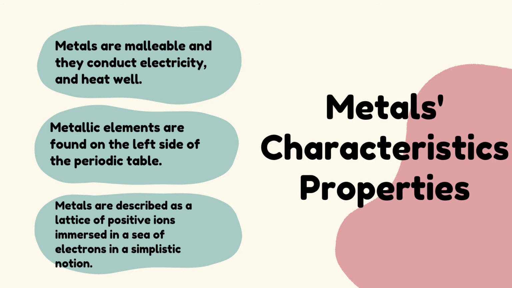Next, metals' characteristic properties. First, metals are malleable and they conduct electricity and heat well. Second, metallic elements are found on the left side of the periodic table, as I have said. Metals are described as a lattice of positive ions immersed in a sea of electrons that can freely migrate throughout the solid in the basic understanding of metal. The metallic atoms' electropositive character allows their valence electrons to move.